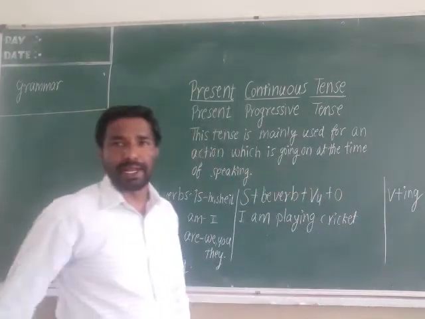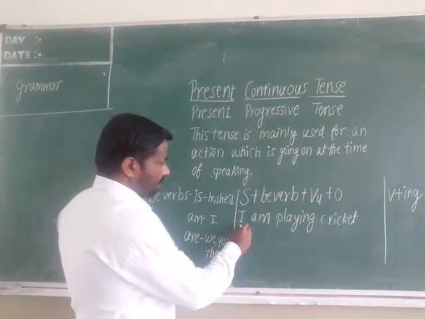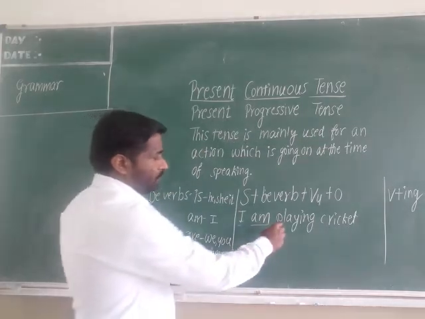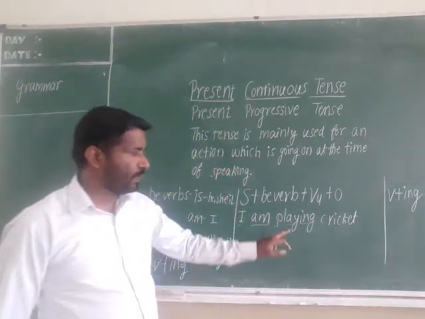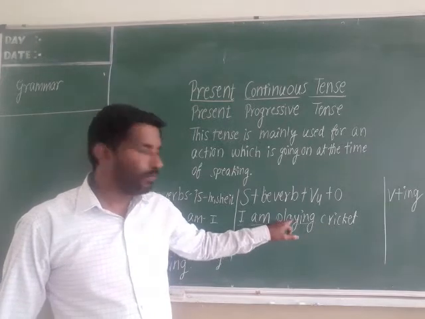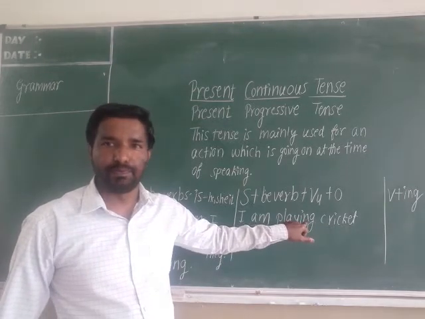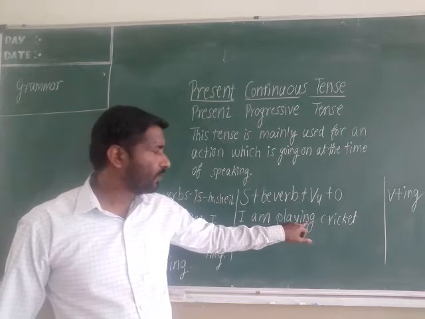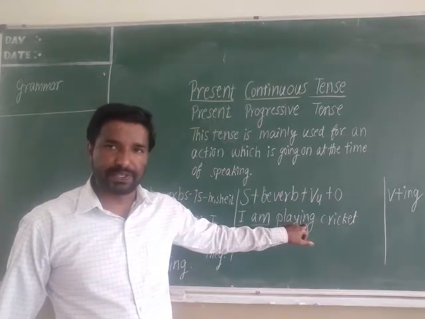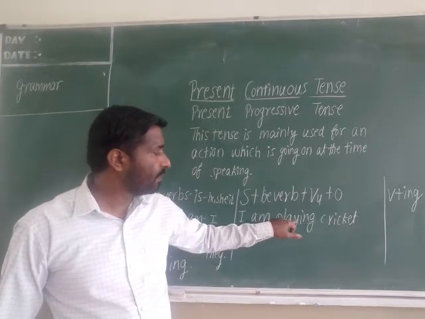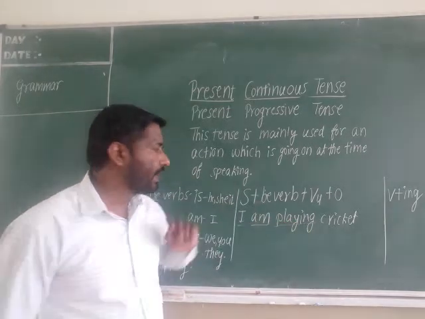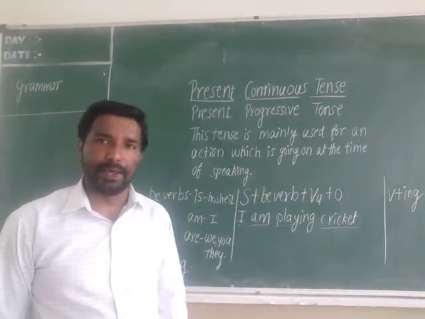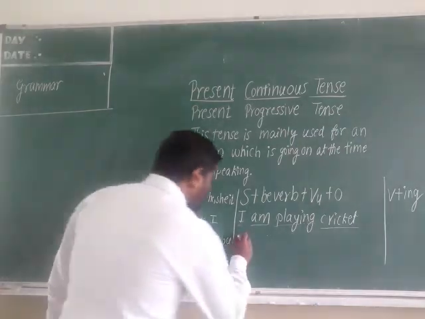I is the subject, am is the be verb, and after that the V4 form. Play is the basic word, for that you have used ing form, so it became playing. Then after that, object cricket. I am playing. Suppose he is there, he is playing.